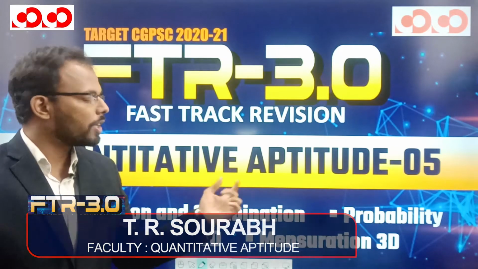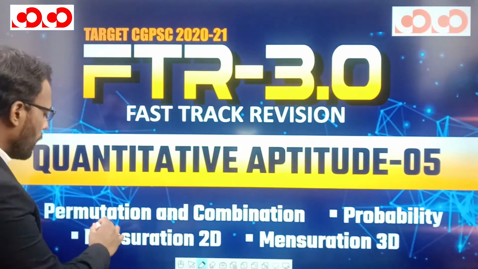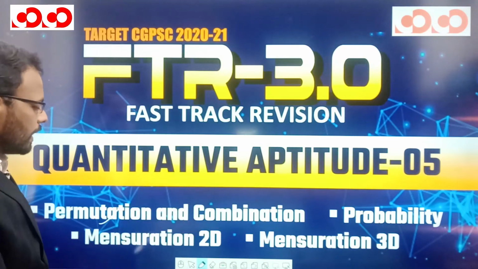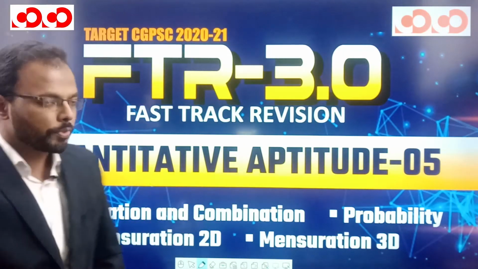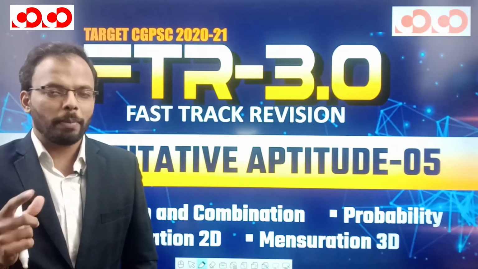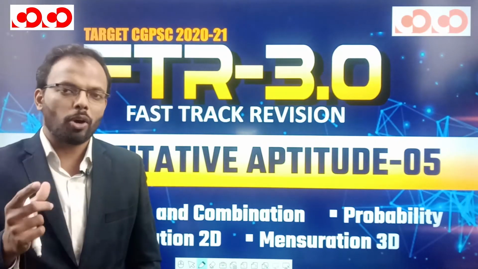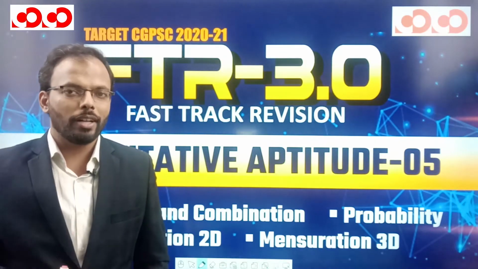This is the fifth part of Quantitative Aptitude, and the topics for our discussion today are Permutation and Combination, Probability, Mensuration 2D and Mensuration 3D. So let's start this video. Take out your notebook and pen and be with me from starting to ending, because we are not only going to discuss the questions but also the concept behind them. So you are going to learn quite many things.